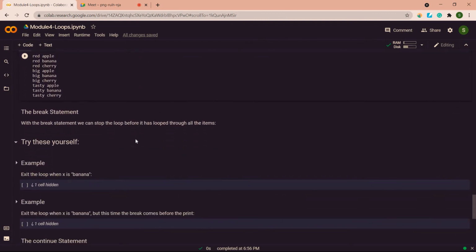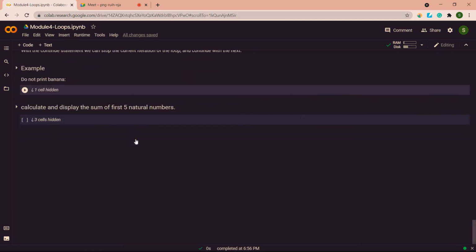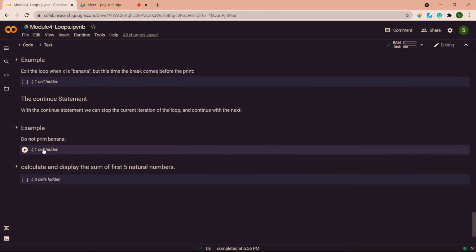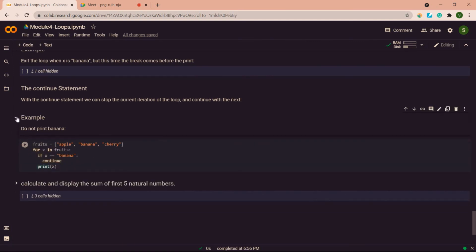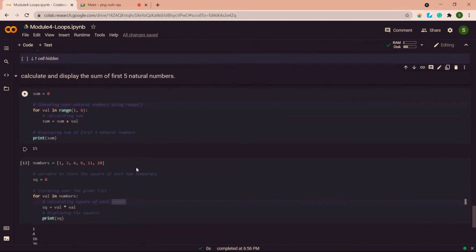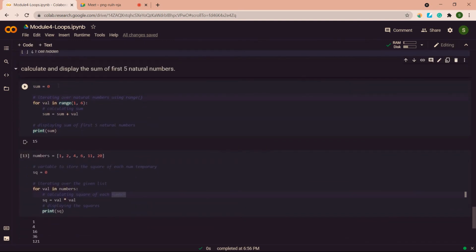Okay, we have seen these breaks. These are a few additional functions. In this, I want to calculate the sum of the first 5 numbers.